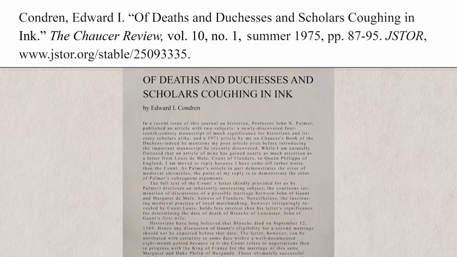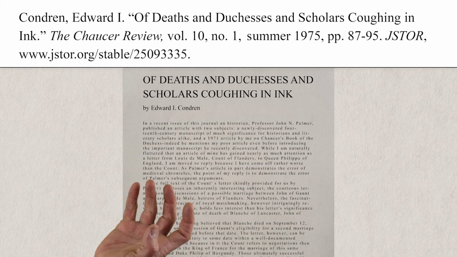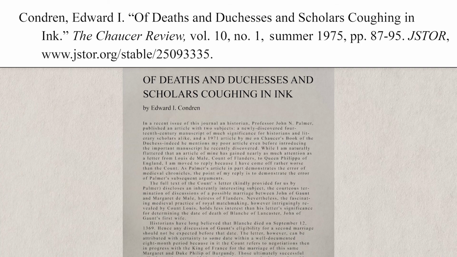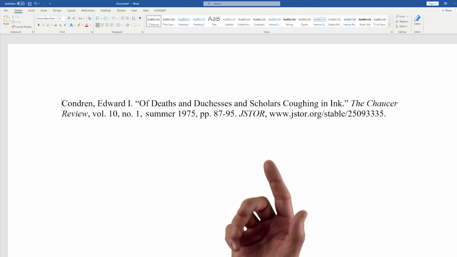Oh, and one more thing. Indentation. MLA citations require a hanging indent. That means the first line of each citation starts at the left margin, but all subsequent lines are indented. Don't use the tab key for this. The spacing can be off. Instead, give it a hanging indent using your word processing software. Here's how to do this in Microsoft Word.